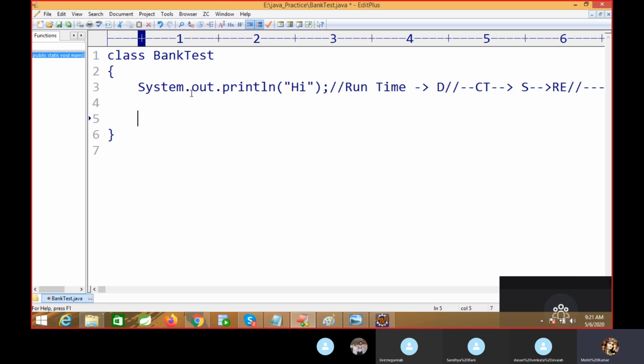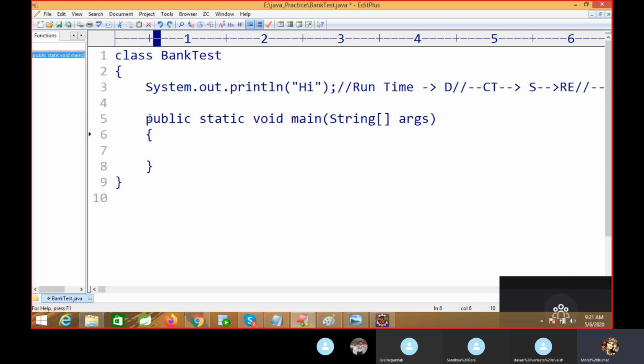So that's why we have a function in C and C++. The people call it a function, or in Java we have the concept called method. So a method will be developed at the class level, and the logic will be developed inside this method. The main method is what? Logic. This is one logic.